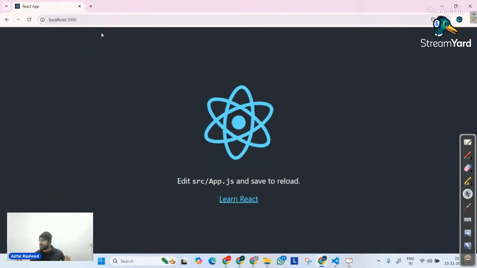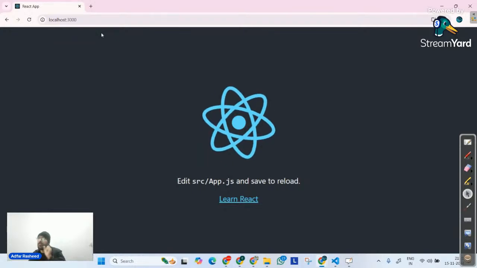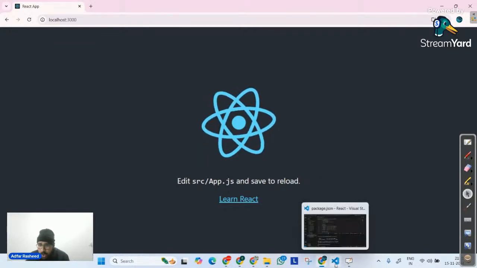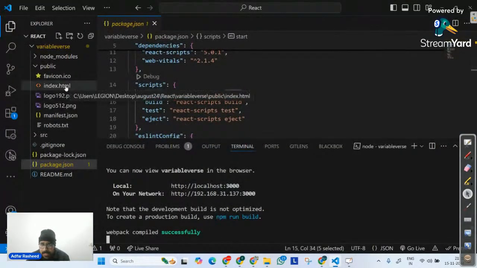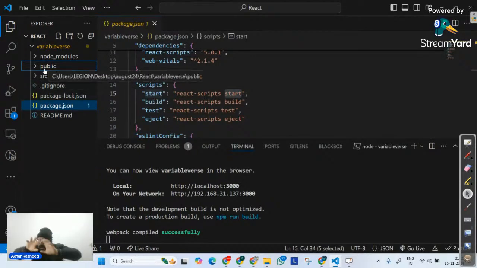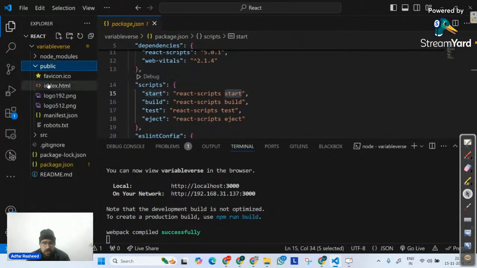We don't know how it is there, but there is an output that we have. Let's focus on that. If you see in my public folder, most of the files you see are related to images, like logo, favicon, manifest.json, robots.txt. These are the files. So this public folder is there to keep assets like images, the images that I will use in my project, the videos, all those assets that we have. So that's the main purpose of it.